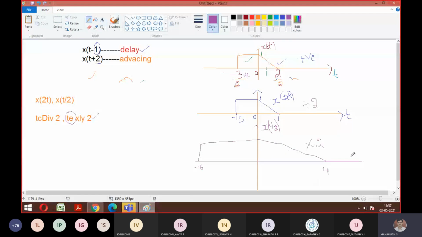So is it how we can differentiate your time scaling property? If anybody has doubts still, let me know. Otherwise, let me proceed with the next one.